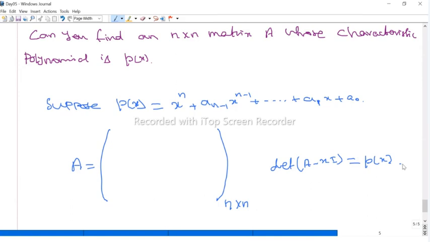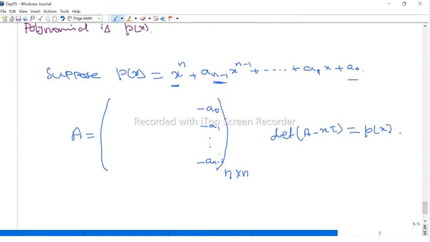If you take the last column, we take the negative of each coefficient: minus a0, then minus a1, etc., up to minus a(n-1). Because the polynomial has n+1 terms and the leading term is 1, there are n constants, so we write n terms in the last column, the negatives of the coefficients.